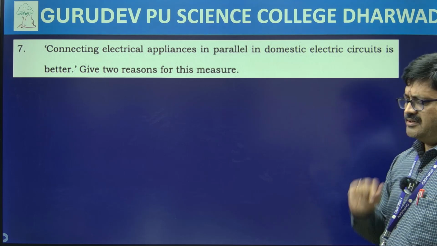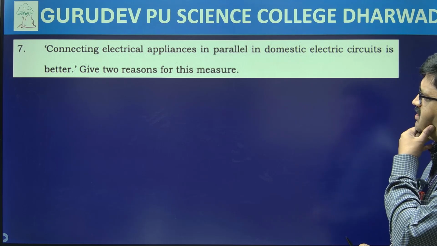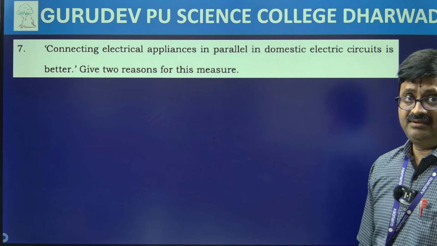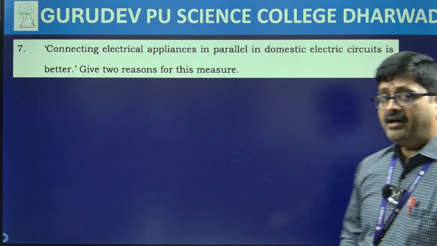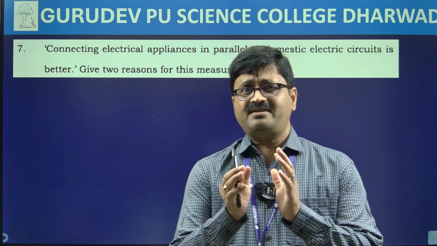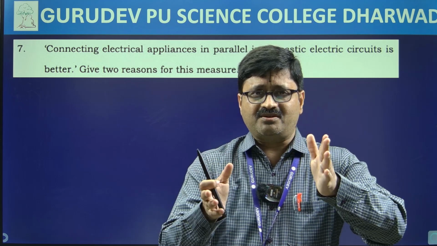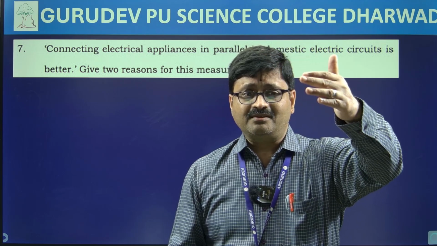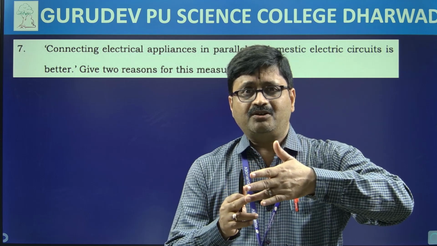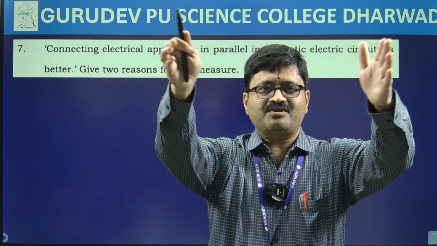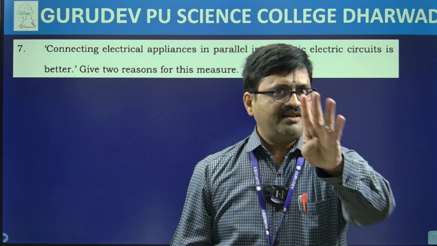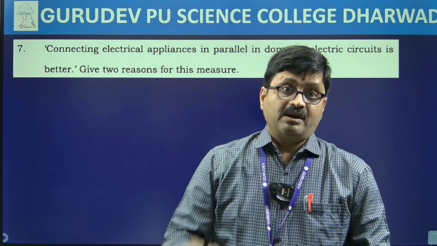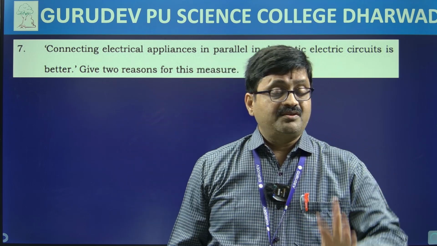Now we have this seventh question, a very interesting question. Connecting electrical appliances in parallel in a domestic electric circuit is better. Give reason. See, the moment I say parallel combination of resistances, what are the things that you can remember? First thing you should remember: in parallel combination, what is same? Potential difference across the two resistors is same. Second thing, current is different; current will get divided into the number of branches that we have. So this is the second point.